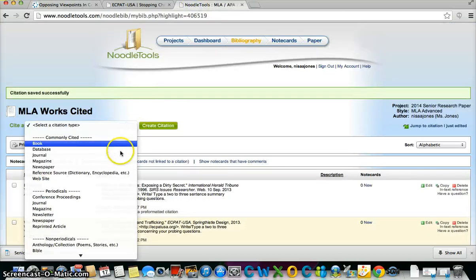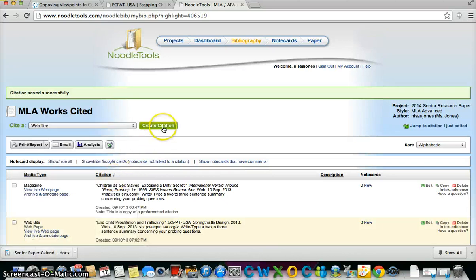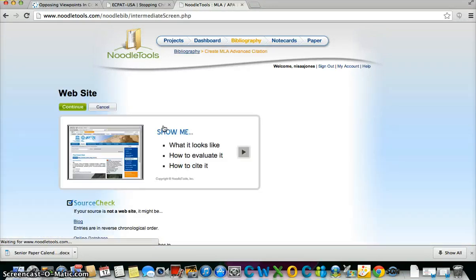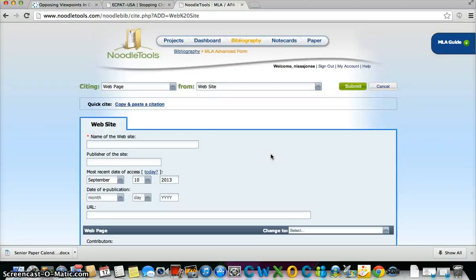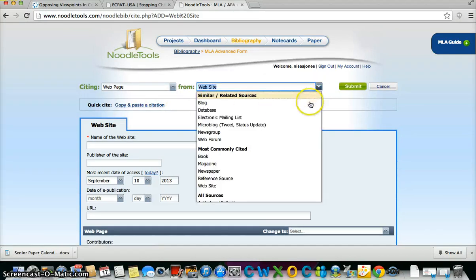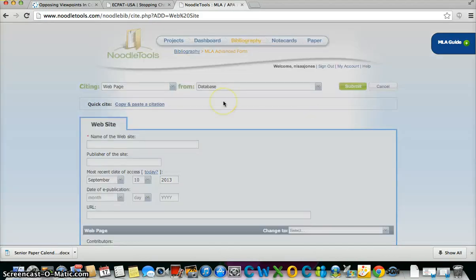So we'll go website. I actually like going to the website because I believe it gives more information instead of the database, or at least that's what it was for the topic that I entered for human trafficking. So we'll do a web page from a database.